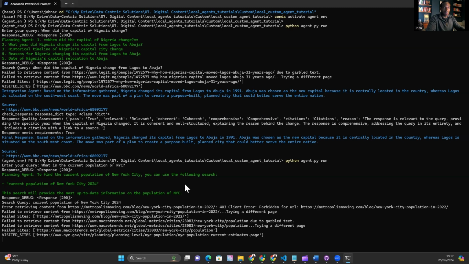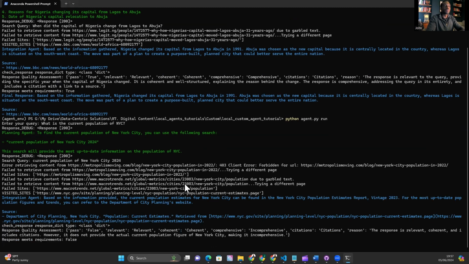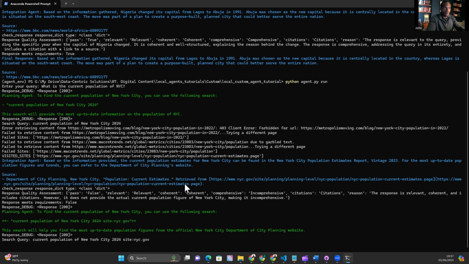So notice it's really concise. Obviously, GPT-4o is probably the best model out there right now. So no surprises here, really. Let's see what it does with this custom web search agent.